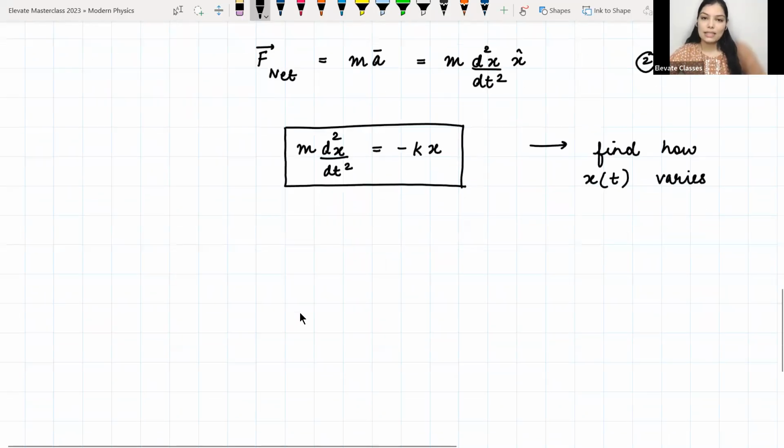So there are multiple ways of solving second order differential equations, which you will also study in your mathematical physics part. Here we will not attempt to solve this equation, but we are going to guess some solution, and you will check yourself that when you substitute that form of x in this equation, it satisfies this equation. This is another thing that you do in physics.